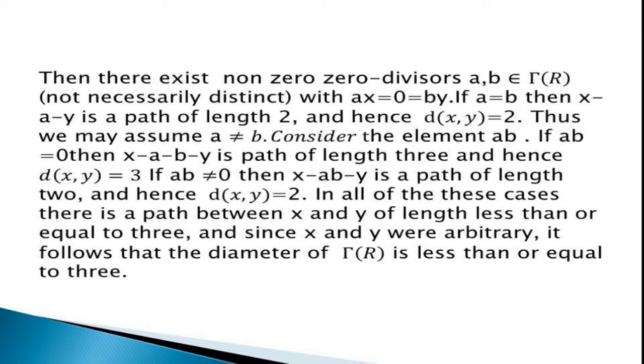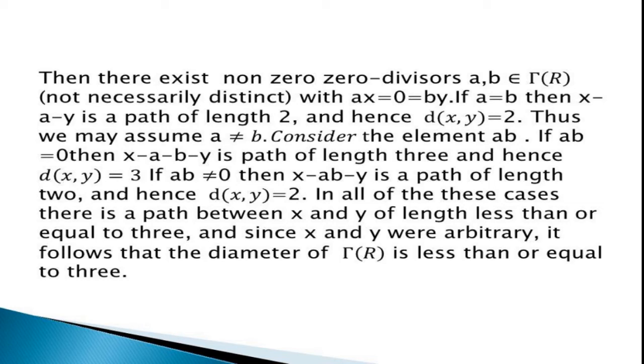Thus we may assume a is not equal to b. Consider the element ab. If ab equals 0, then we get x − a − b − y is a path of length 3. Hence d(x,y) is equal to 3. If ab is not equal to 0, then x − ab − y is a path of length 2.